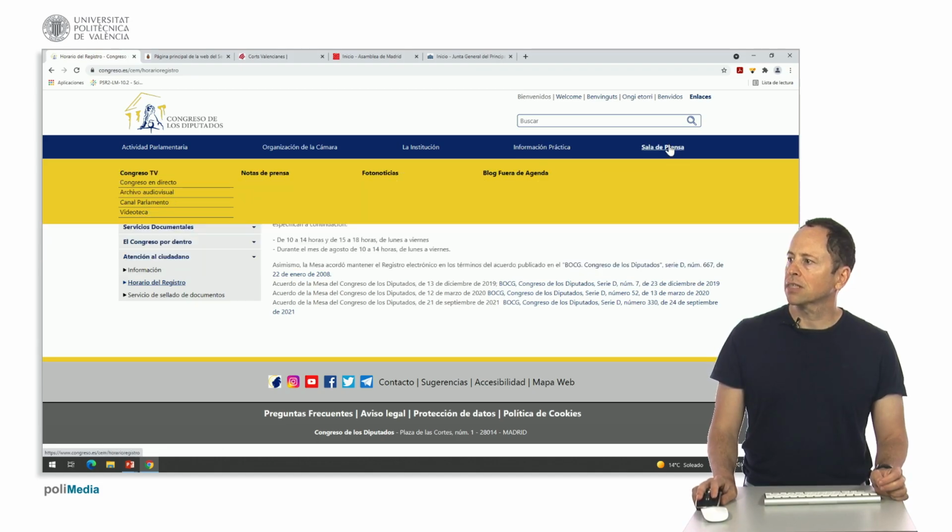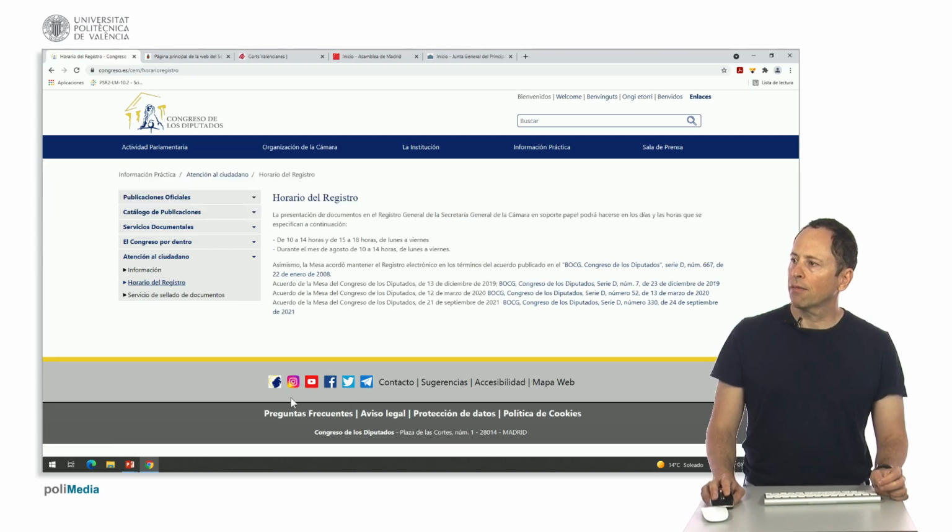Then there's a press room where they have access to the video channel, the audiovisual archive, the live Congress we've seen, press releases, photo news, and a blog. And down here, we have the different social media channels. Contact information, suggestions, accessibility, and the site map. And at the bottom, the usual legal notice, data protection, cookie policy, and a FAQ section.